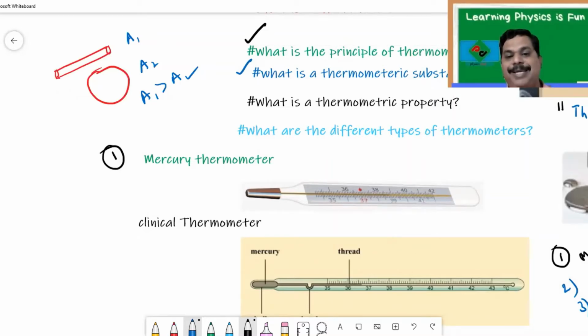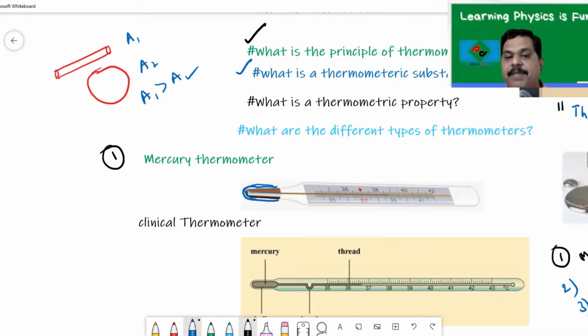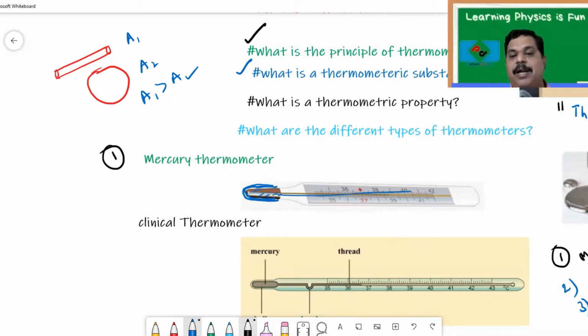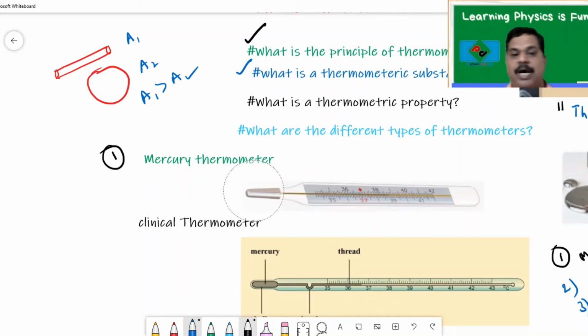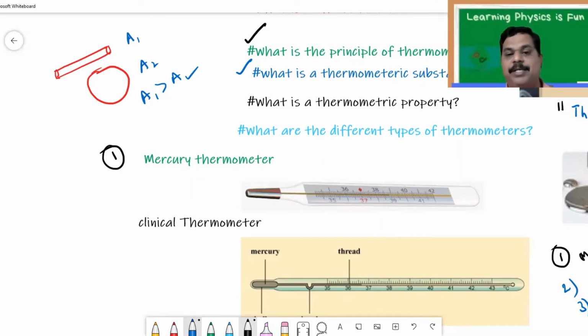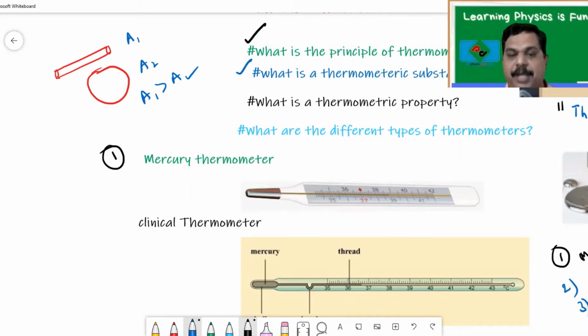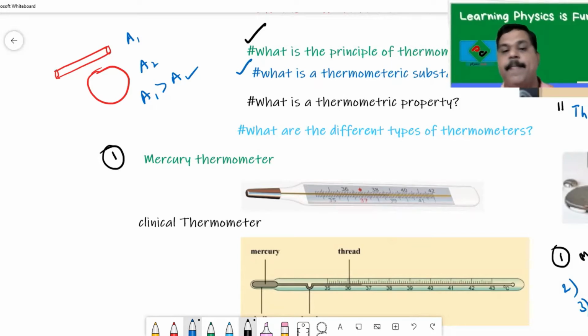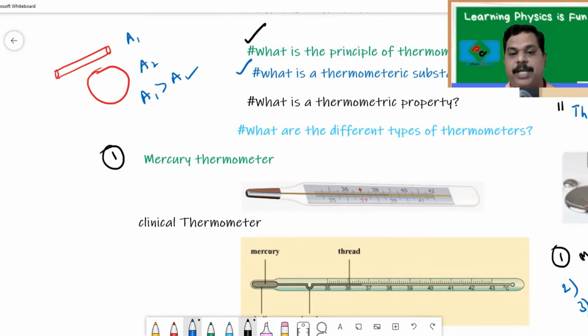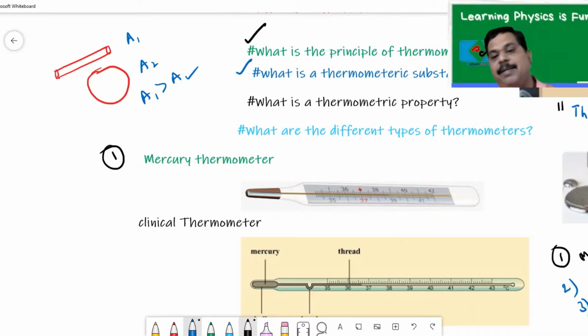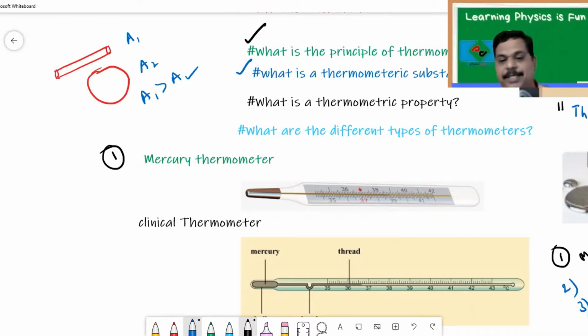The moment you keep it inside the mouth, below the tongue, since it has more surface area, more area of the thermometer will be in contact with the body and mercury will expand very quickly and rise in the thermometer. So having the cylindrical bulb, the advantage is more surface area. The more the surface area, the more easily the mercury will expand and immediately the mercury starts rising.